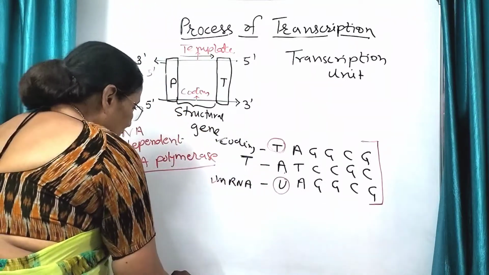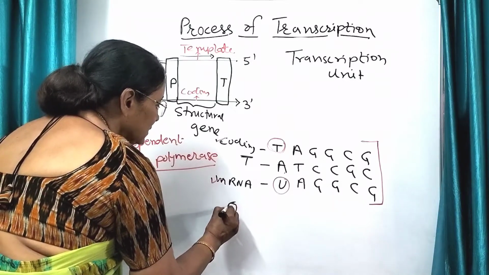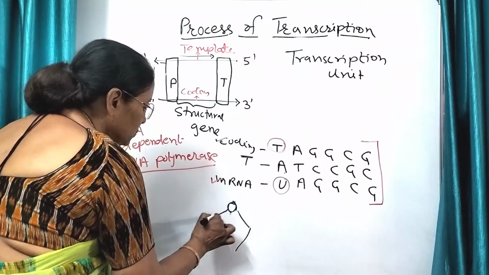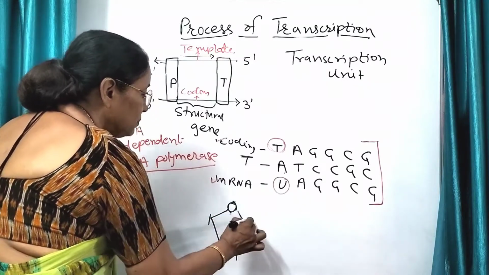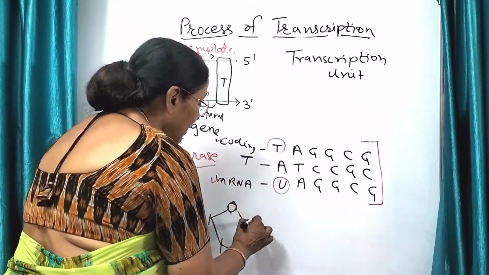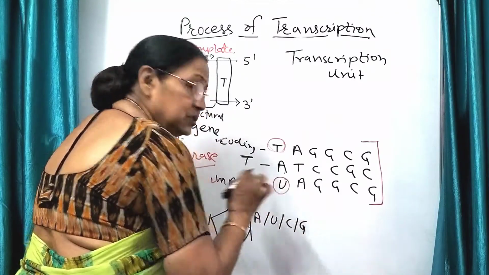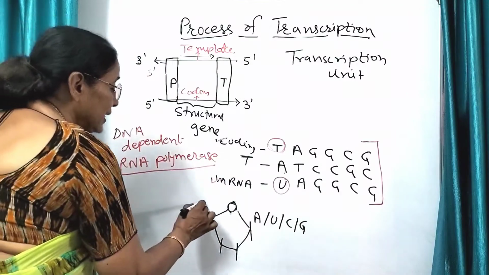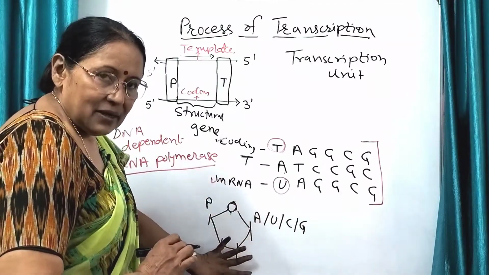So if I draw one nucleotide, this is the oxygen, and then this is the pentose sugar I am drawing. At one position of this pentose sugar there will be a nitrogen base. It may be A, it may be U, it may be C, or it may be G, any one. Then on the 5 position there is this phosphate group, so you call this a nucleotide.